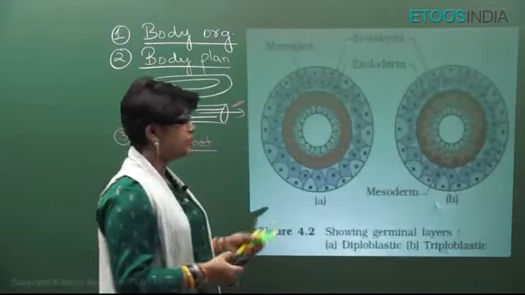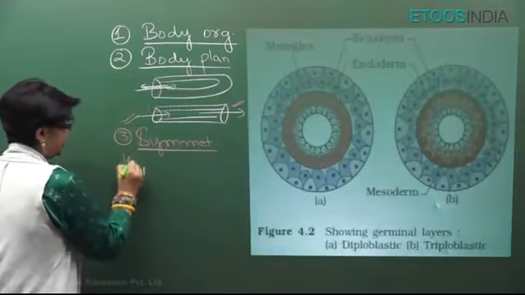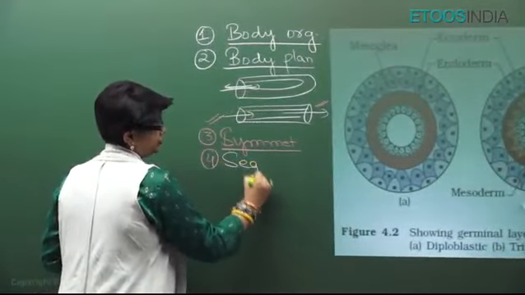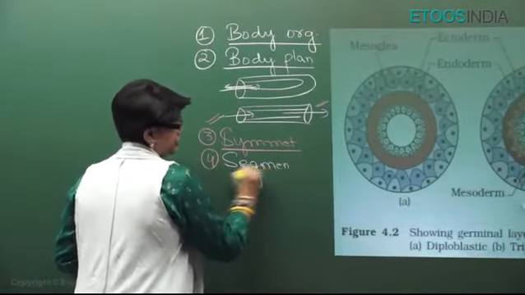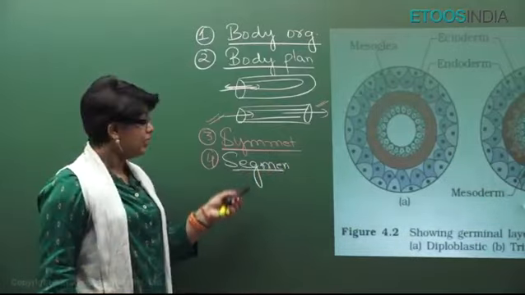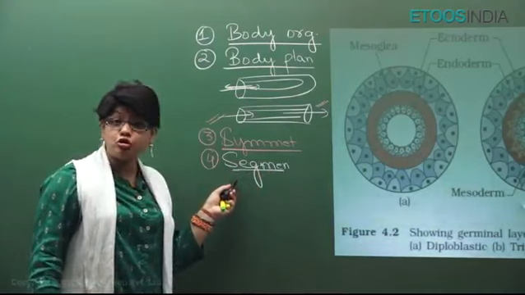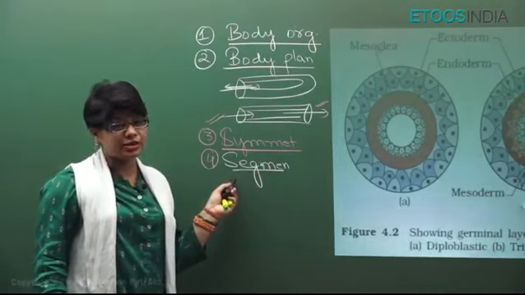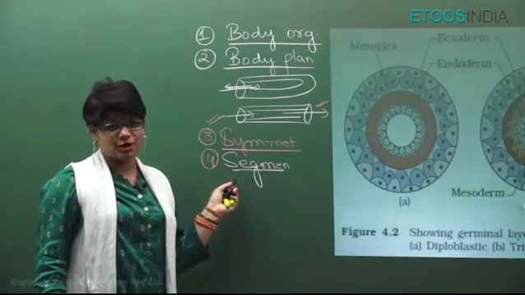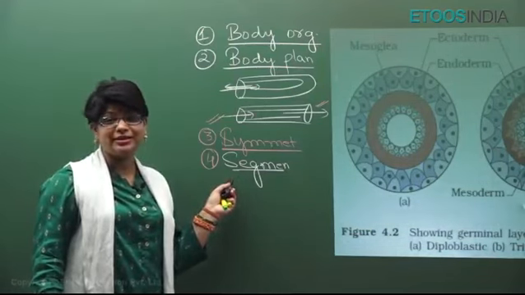Alright? Now, the next character is about their segmentation or metamerization. That means how many parts are serially repeated. Students, true segmentation means both internal as well as external segmentation is seen in Annelida, only external in Arthropoda and only internal in Chordata.